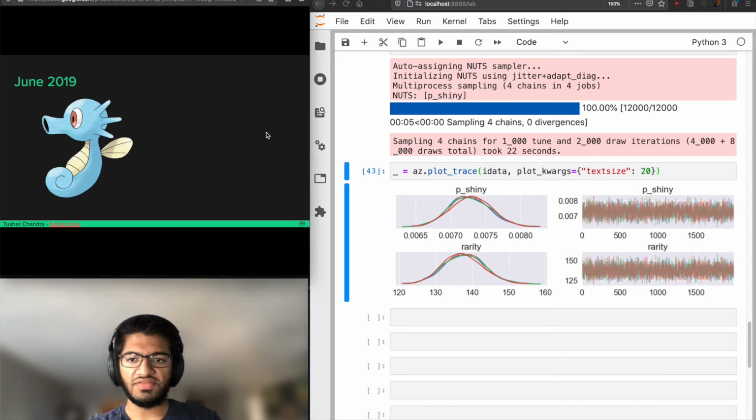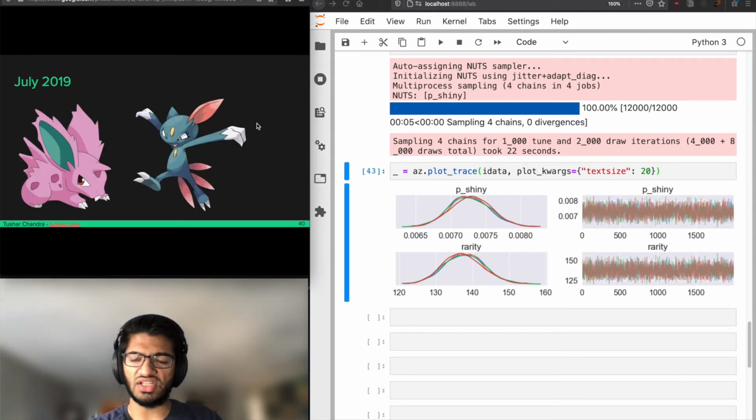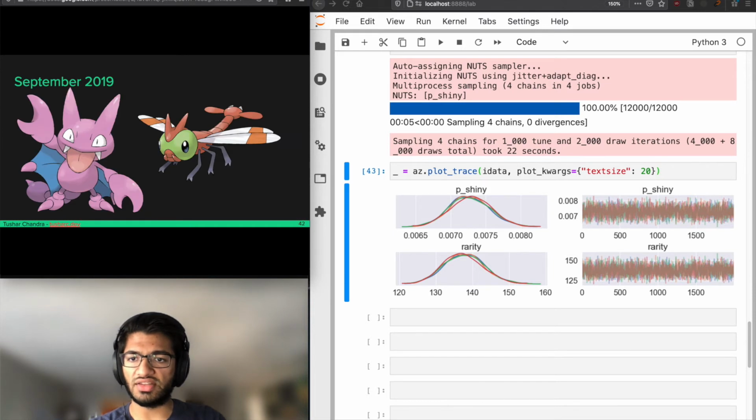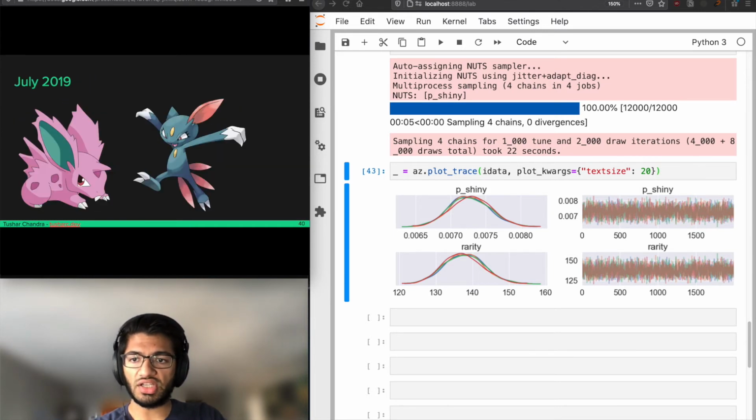So the next few events, there's Nidoran and Sneasel, there's Polywag, there's Gligar and Yanma, and there's Oddish. So I'm going to go through these really quickly. I'm going to type it out and then skip ahead in the video again, because it's the same story. We add those binomial observations to our model, and then we sample, we're using Markov chain Monte Carlo, and then we look at our posterior distribution of what we think the shiny rate is.